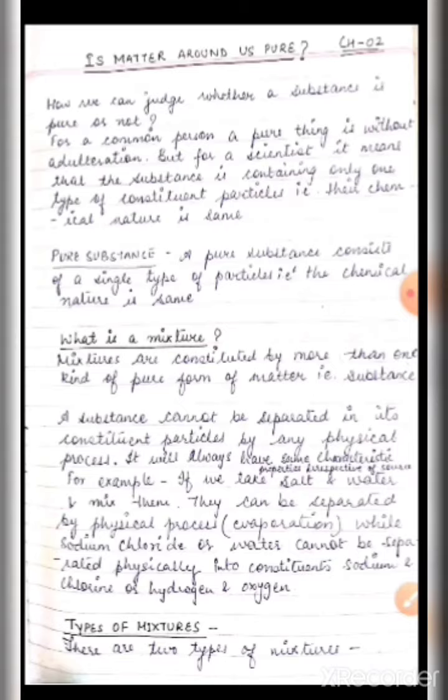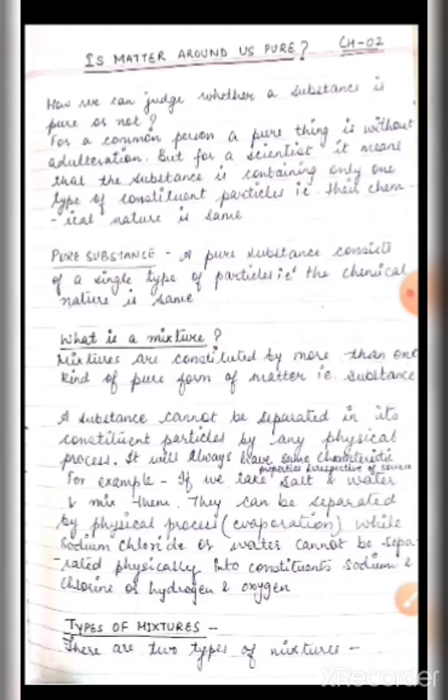Whereas if you are mixing sugar in water or salt in water, as given in the example, then they can be separated with the help of a physical process, that is evaporation. So a pure substance cannot be separated into constituent particles, whereas a mixture can be separated by simple physical methods.